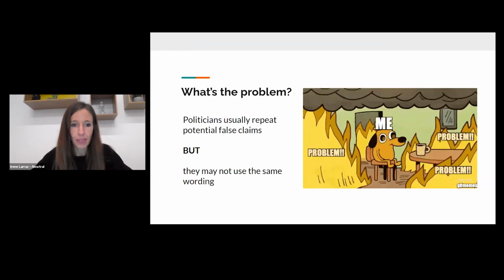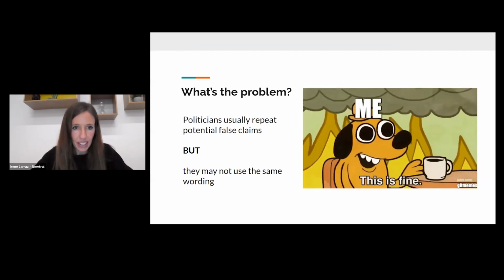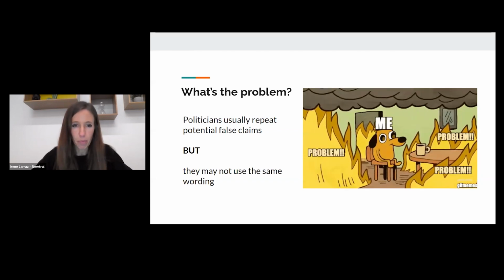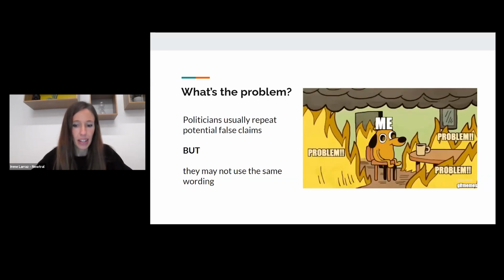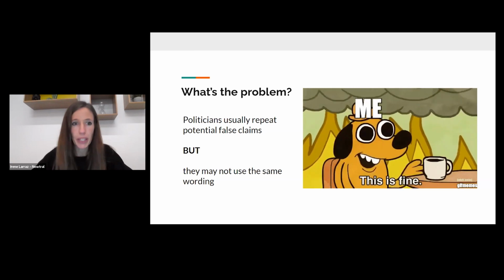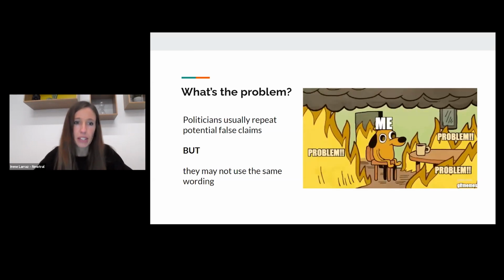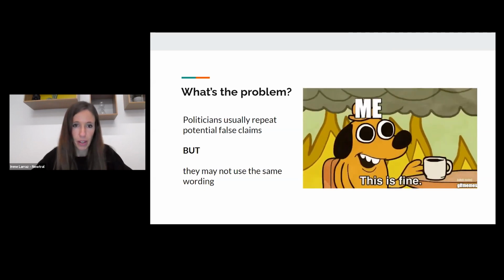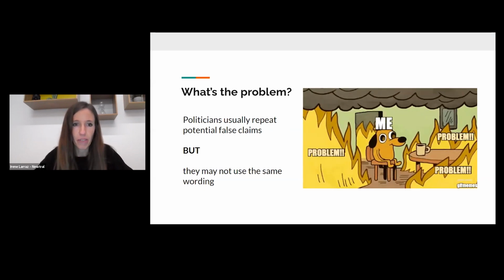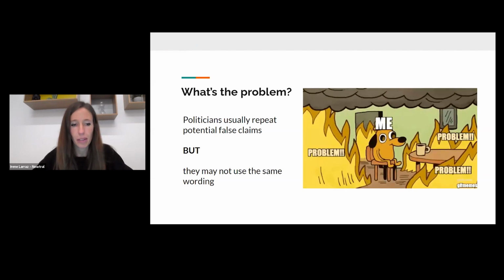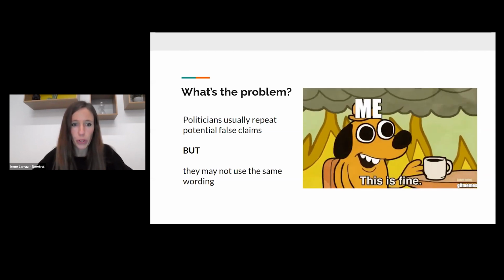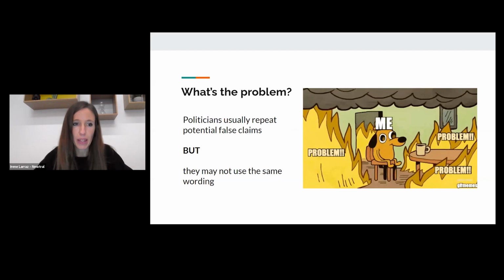But our fact-checking teams, as many others in different parts of the world, have detected that politicians keep repeating the same key points over and over again, and this information keeps being spread many, many different times. The problem is that people usually use different words when they want to express the same idea.